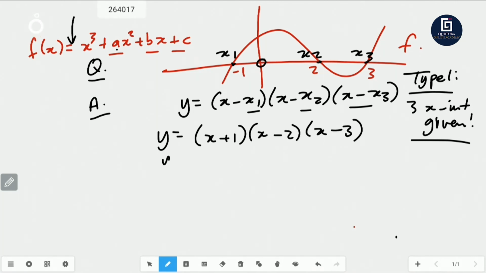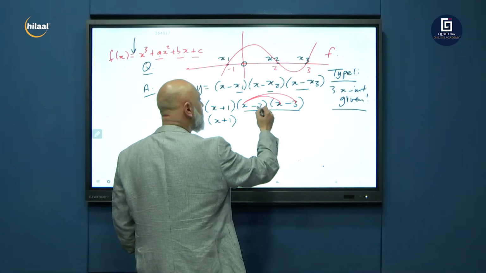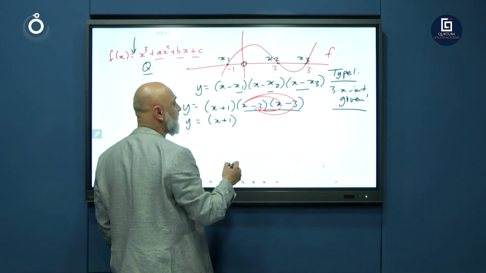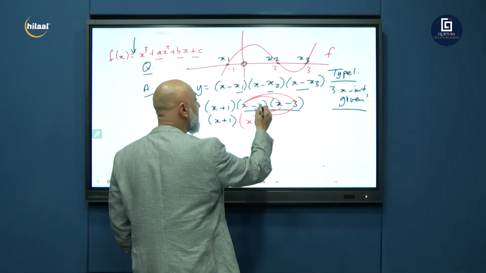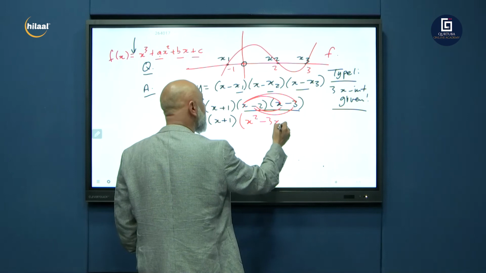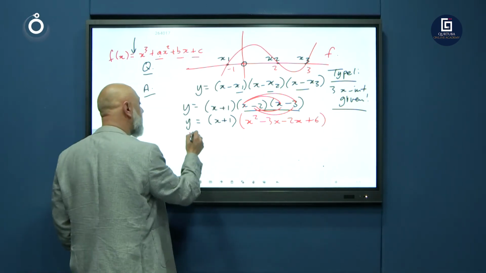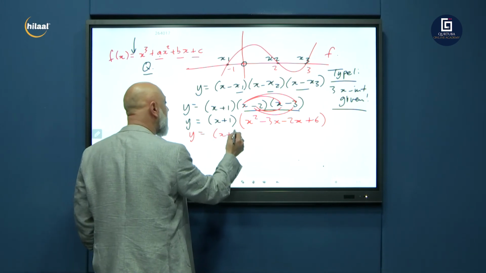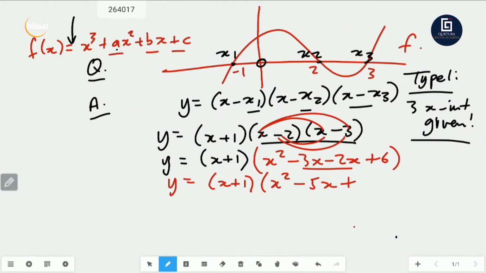Now let's remove the brackets. This is algebra. How do we remove the brackets? First we're going to FOIL out the last two: x times x is x squared, minus 3x, minus 2x, plus 6. Collect your like terms. So y is equal to x plus 1, times x squared minus 5x plus 6.